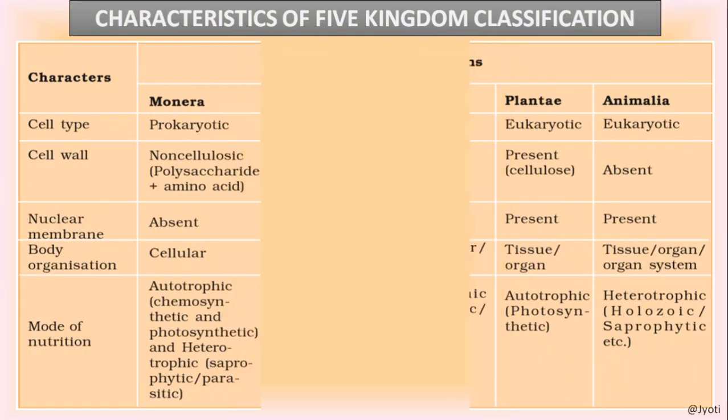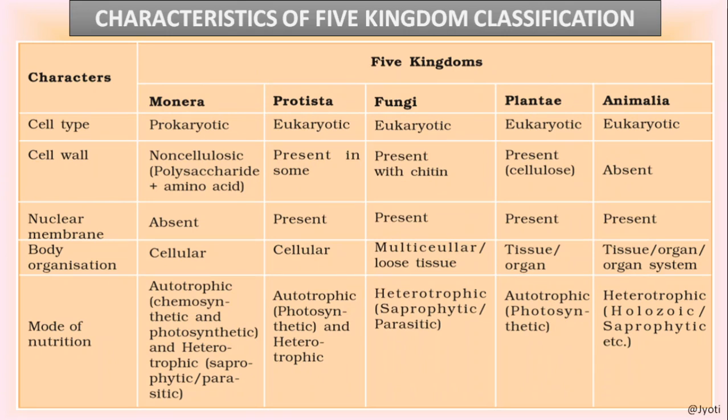Now, characteristics of five kingdom classification. As I said, there are different bases. Here, what are the characters? The cell type. As I said, cell structure was the basis, and that included the cell type, cell wall, and nuclear membrane. Under cell type, it may be prokaryotic. If it is prokaryotic, then it is Monera. If eukaryotic, then Protista. And fungi are eukaryotic, Plantae are eukaryotic, Animalia are eukaryotic.